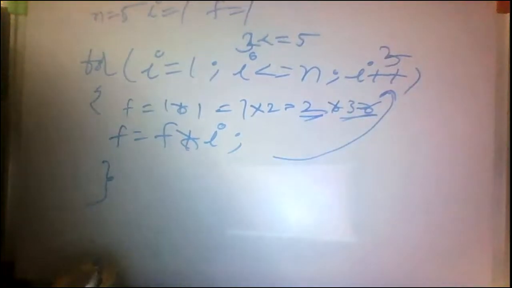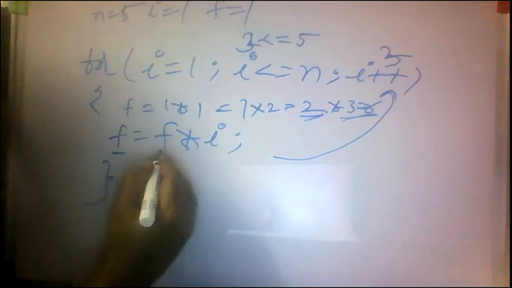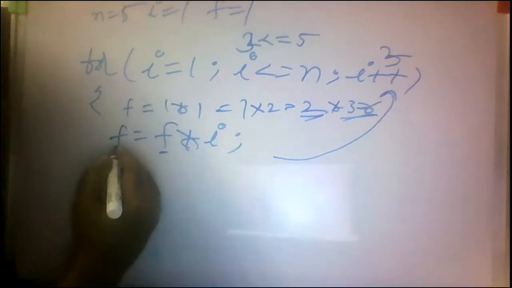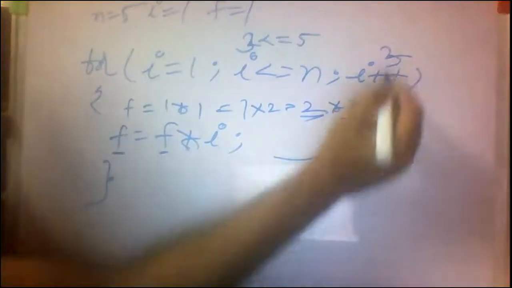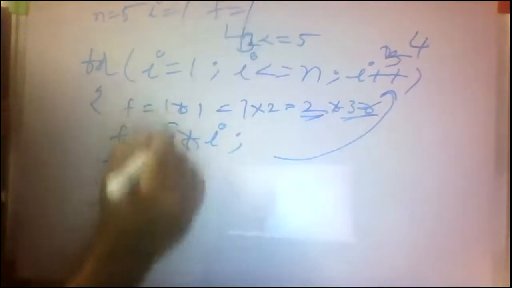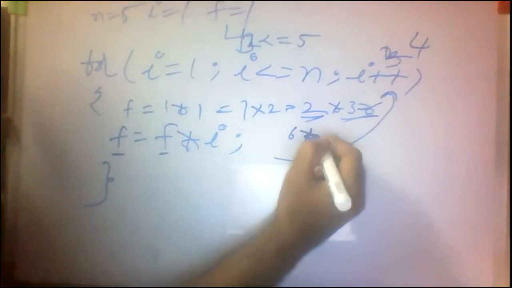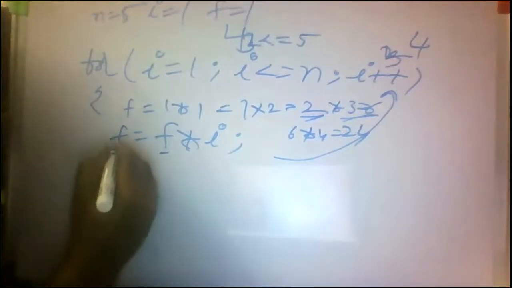f uses the same memory block. Remember, f equal to f value into I value, and that is replaced by the old f value. Clear? So then 6. I plus plus, I value equal to 4. Here 4 less than or equal to 5, condition true. Here 6 into 4 equal to 24, that is assigned into f.